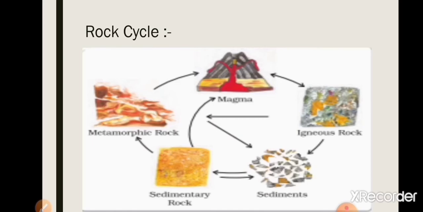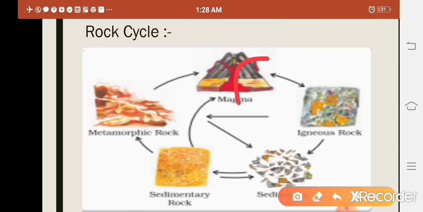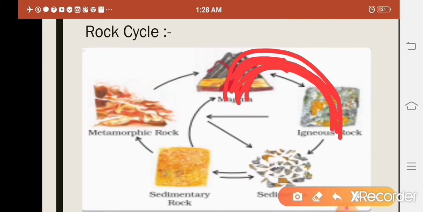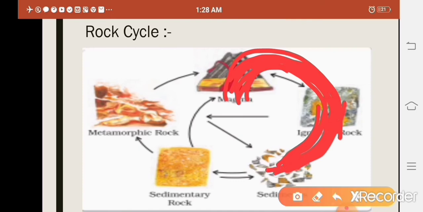Now let's understand what a rock cycle is. In the rock cycle, when magma comes out on the earth's surface, it cools down and becomes igneous rock. After that, many natural forces are applied, and weathering takes place on this igneous rock. Its particles become sediments, and they are transported from one place to another. They gather, depositional activities take place, and with time it becomes sedimentary rock.